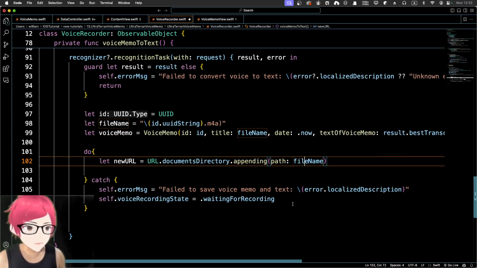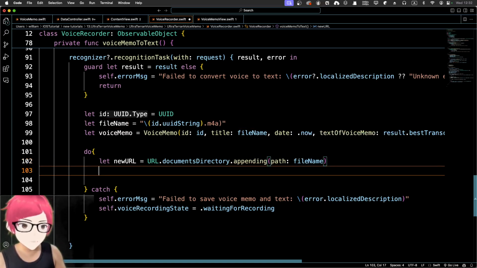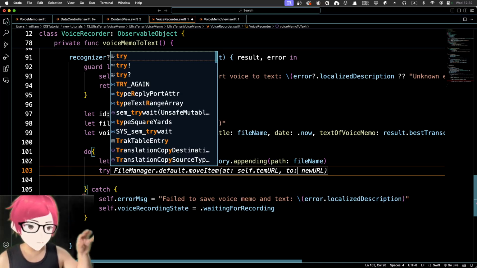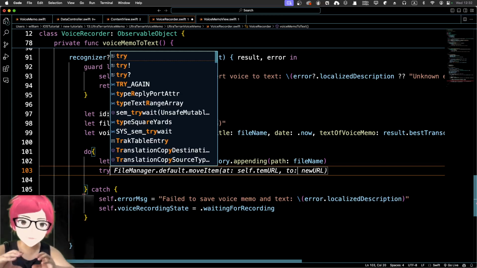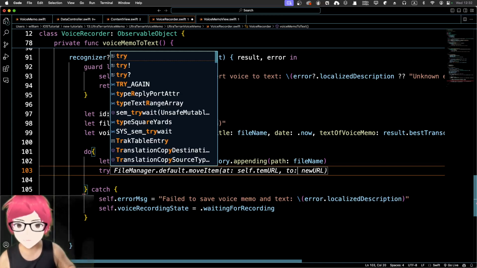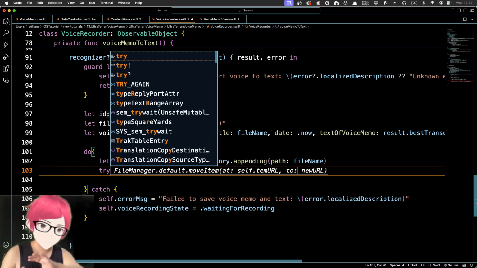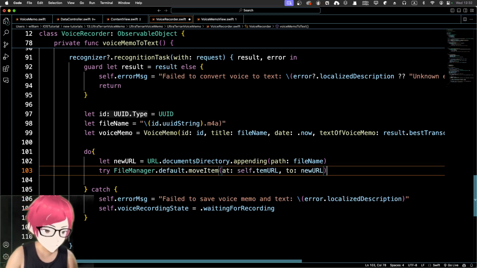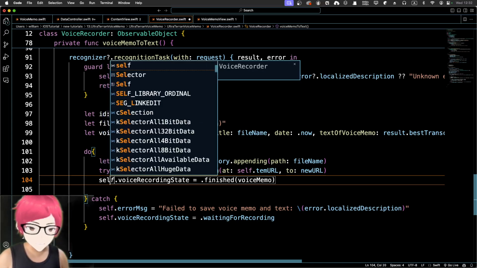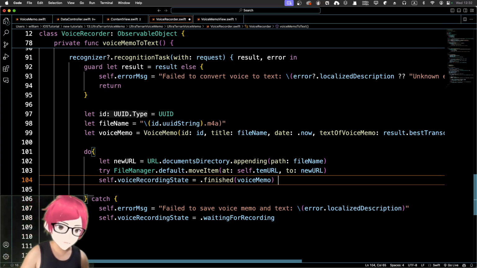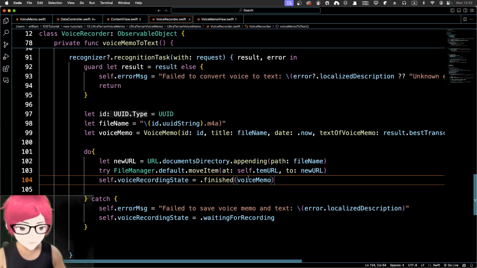That's good. Then let that new URL, try file manager default move item at self dot that temporary URL to the new URL. So basically, I'm taking the original file and putting that in a new file. Okay, so it's just a stream of data, just actually save that. So sort of like crystallize things, and then we can say self dot voice recording state, and we are actually finished. Okay, that's tons of code.